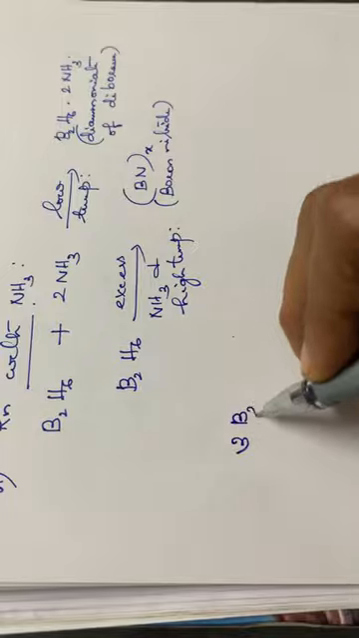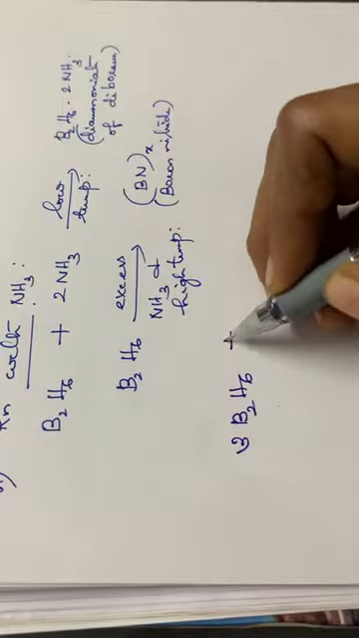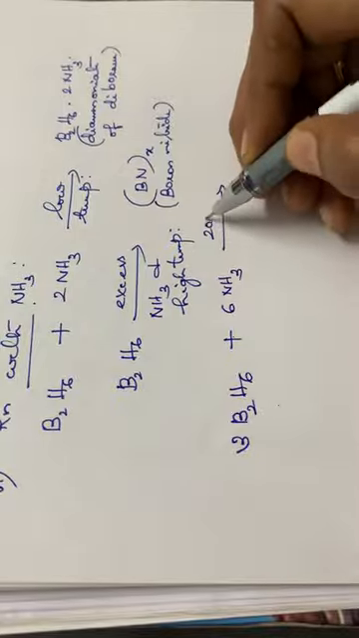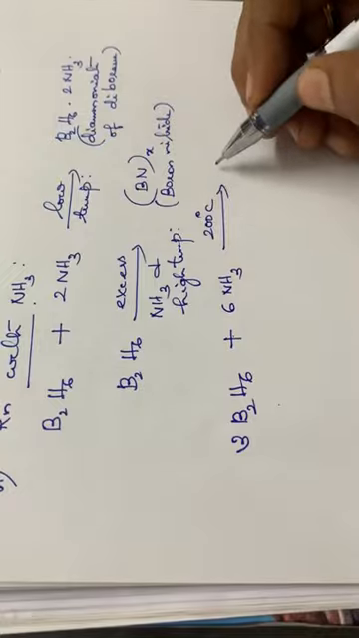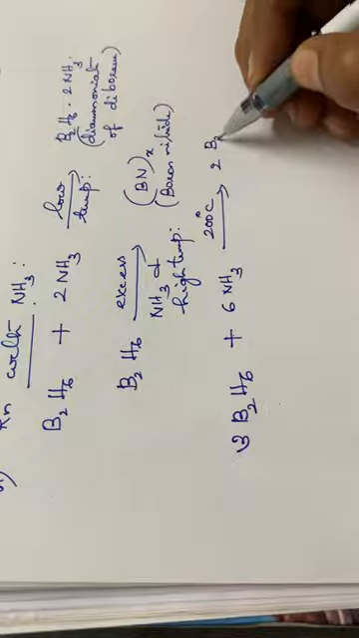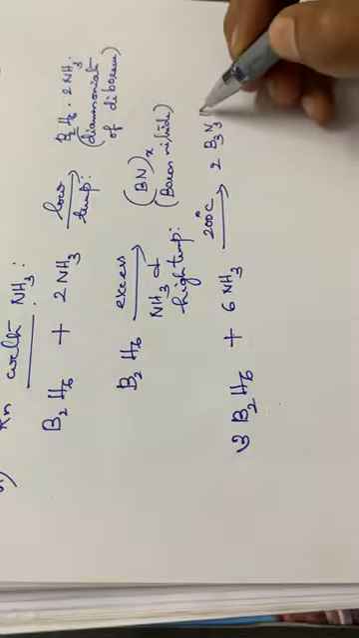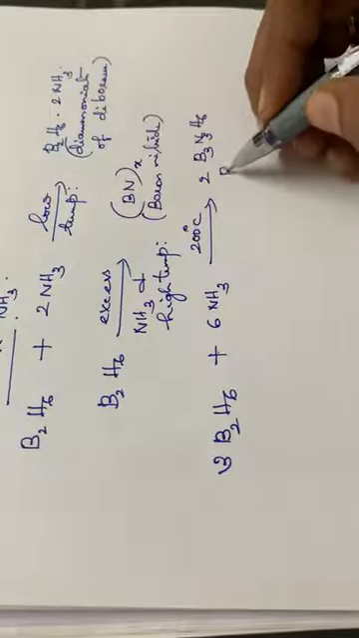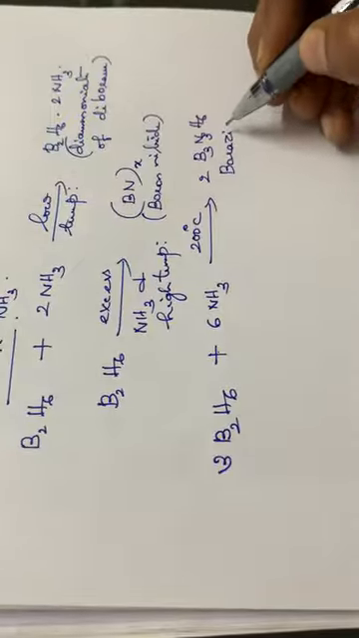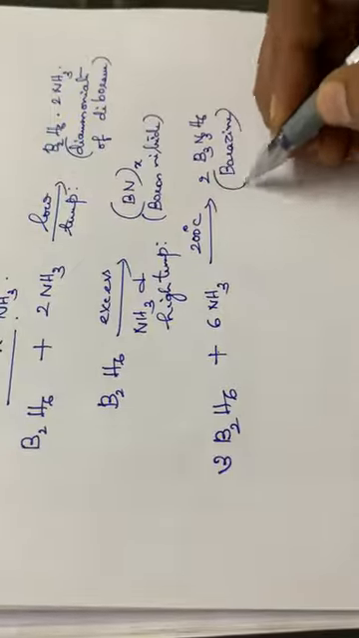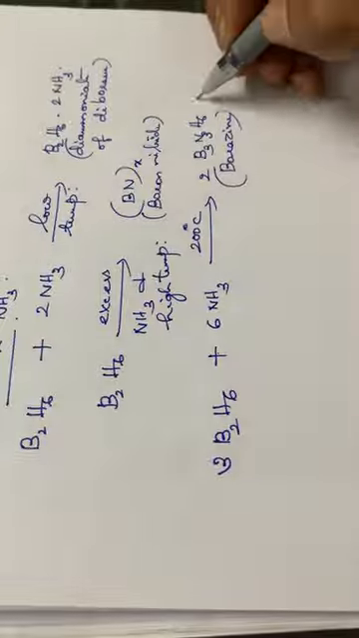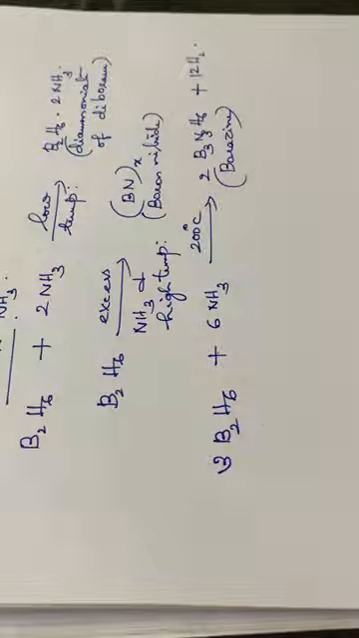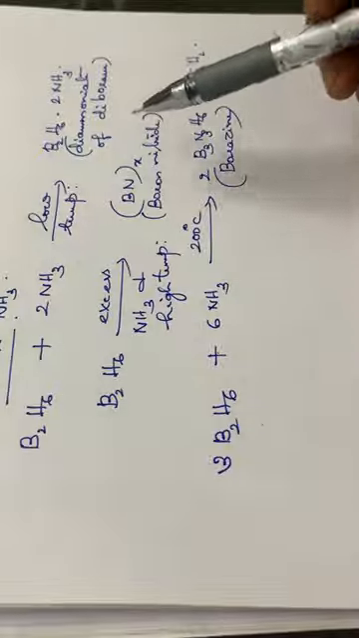when the temperature is increased. 3 molecules of B2H6 plus 6NH3 at a temperature of 200 degrees Celsius give borazine, that is B3N3H6, borazine or borazole. We have discussed this compound, isn't it? Borazine or borazole plus 12 molecules of hydrogen. Okay, so this is another product. So 3 different reactions are there with ammonia.